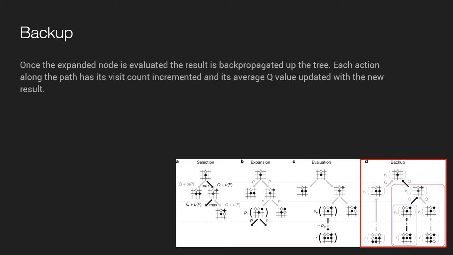And finally, we have the backup step, which is similar to backpropagation from the last slides. Once the expanded node is evaluated, the result is backpropagated up the tree. Each action along the path that was taken in selection has its visit count incremented and its average Q value updated with the new result that we got from the evaluation step.